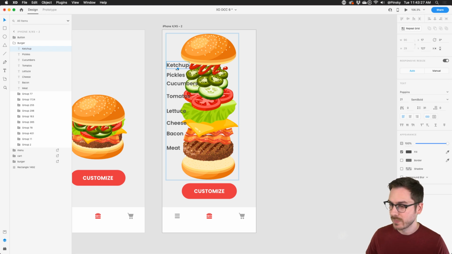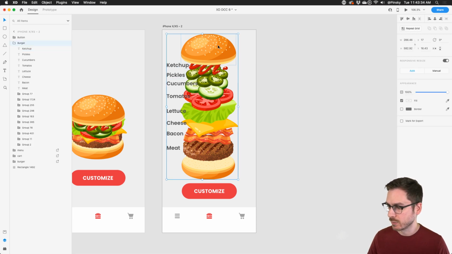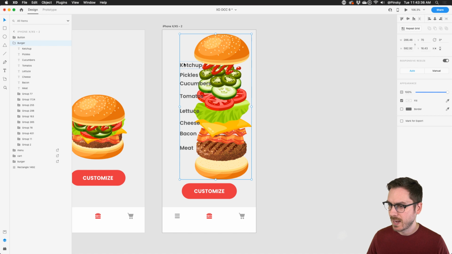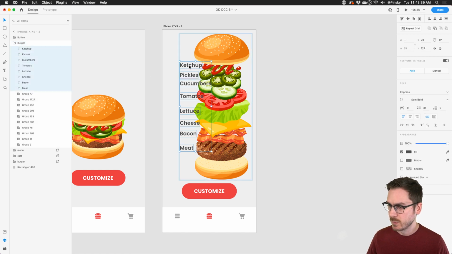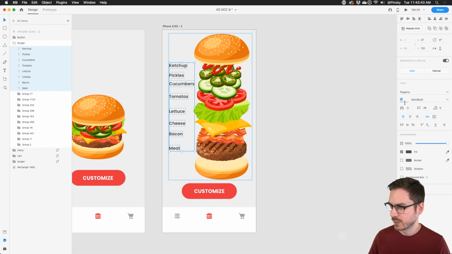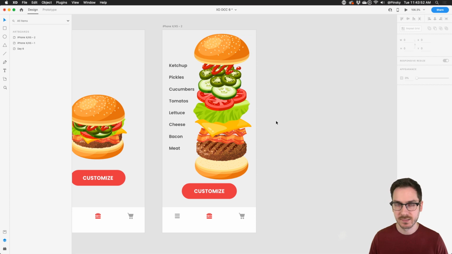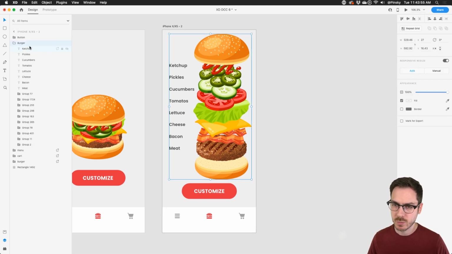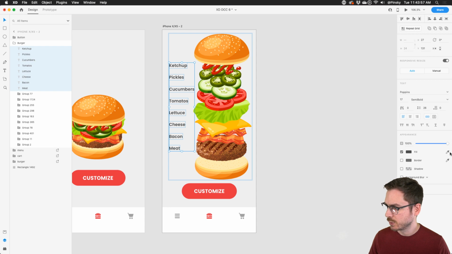Perfect. All right, so we've got basically all these names going on here, but you know, they're a little bit large. So what we might want to do is grab the burger layer, just move this over a little bit, and then grab all the text layers, move those over a touch, and maybe just decrease the size of the text just a little bit. Make sure they're all vertically and horizontally distributed. There we go. All right. Perfect. So things are looking pretty good. We've got the labels, and maybe we might want to select all of these. Just drop the opacity a touch, just like that.